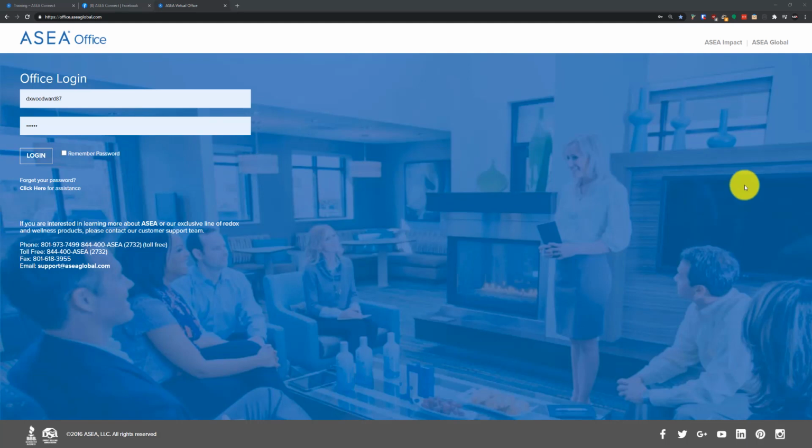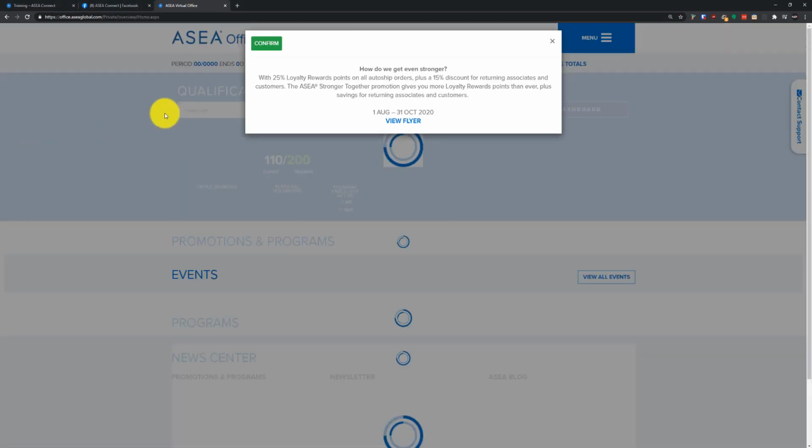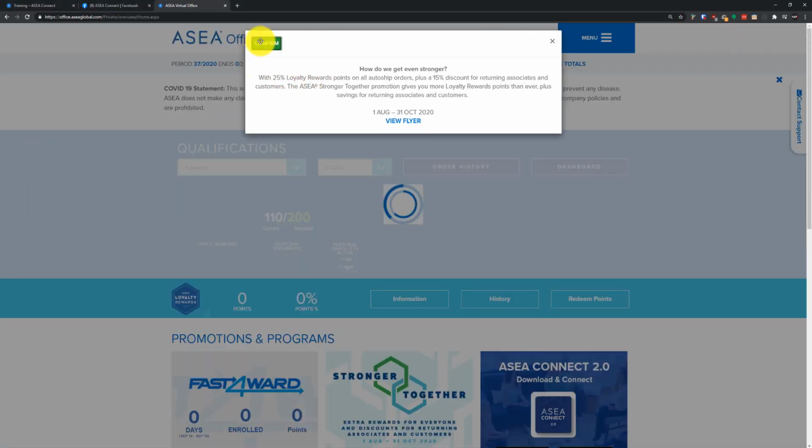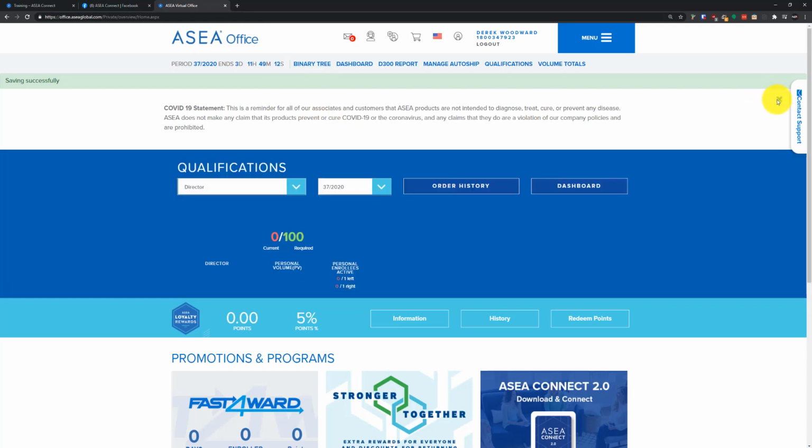So first things first that I want to talk about is our desktop platform. Like I said, we released that mobile app, but there's also a desktop counterpart that you can use to send emails and access your contacts and see some different features that way. So let's log in here to the virtual office, and I'll show you where you can find that desktop platform. Let's go through some of these different pop-ups.